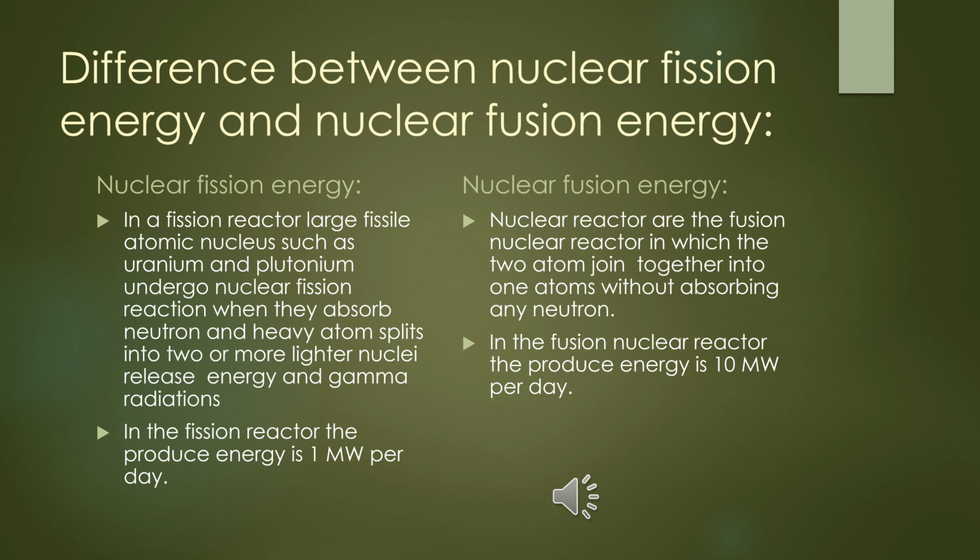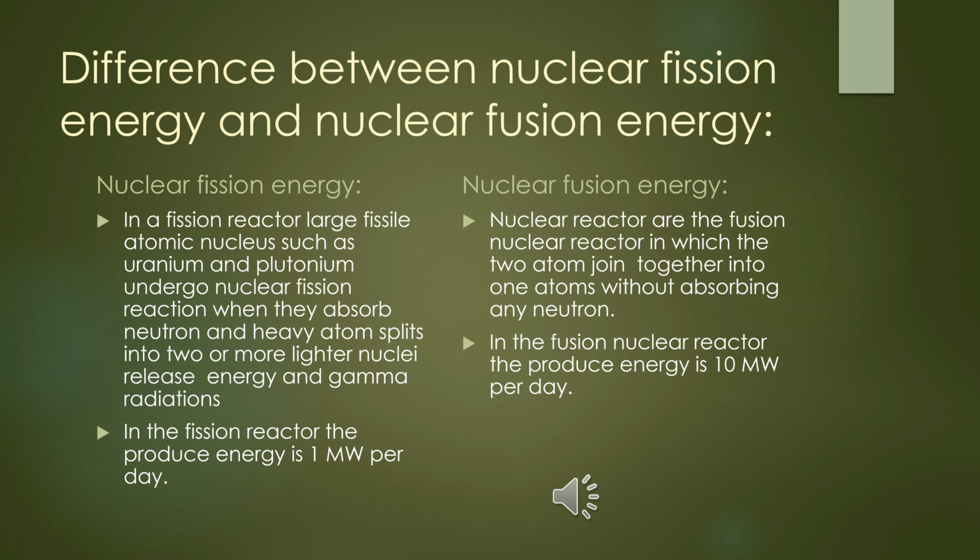In nuclear fusion energy, the reactors are fusion nuclear reactors in which two atoms join together into one atom without absorbing any neutron. The energy produced in a fission reactor is 1 megawatt per day, and in a nuclear fusion reactor the produced energy is 10 megawatts per day.